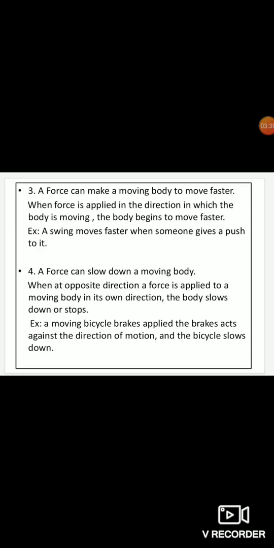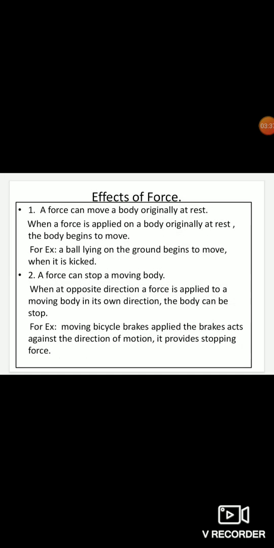So children, three more points are there. The fourth point, fifth point, and sixth point, I'm going to discuss in the next video. Meanwhile, in this video I have discussed effects of force in 3 points.